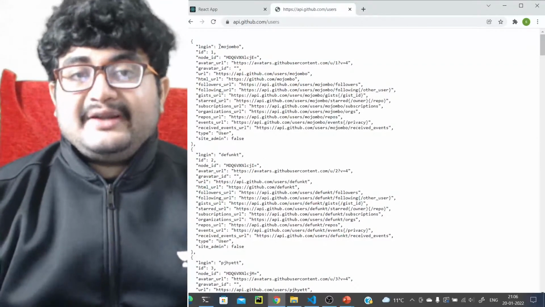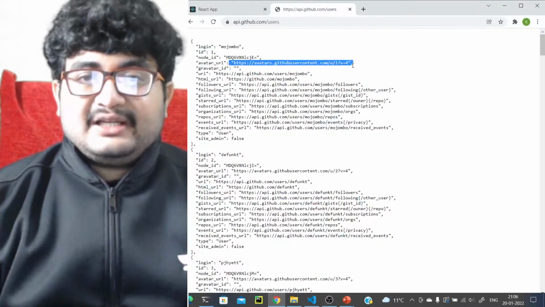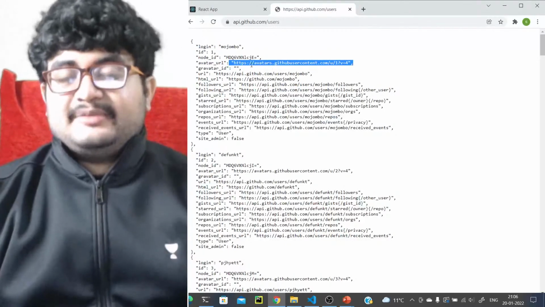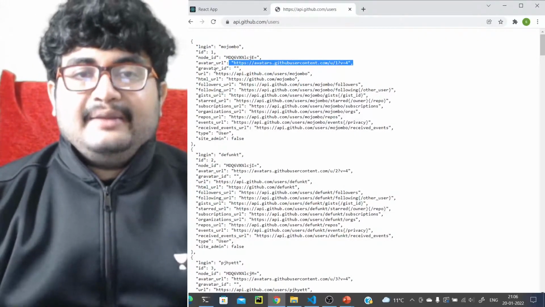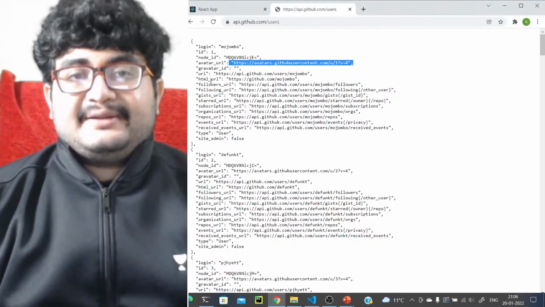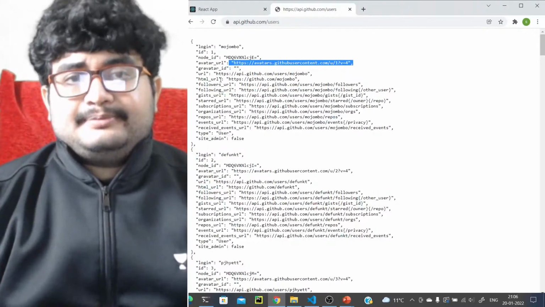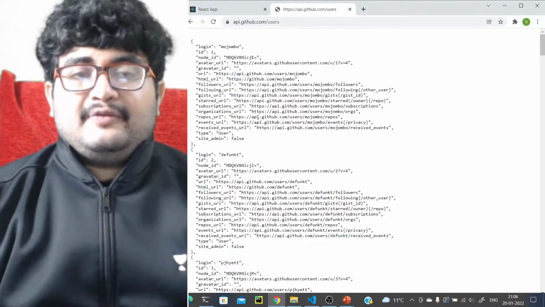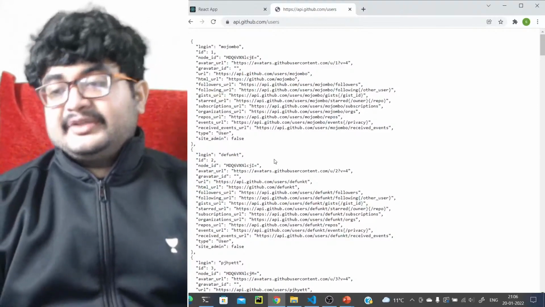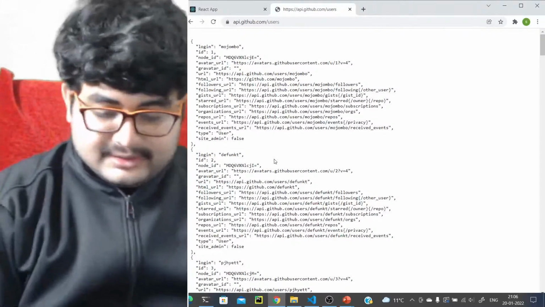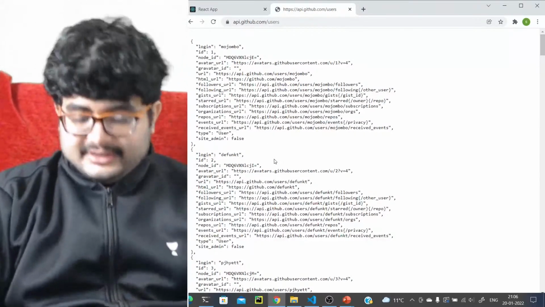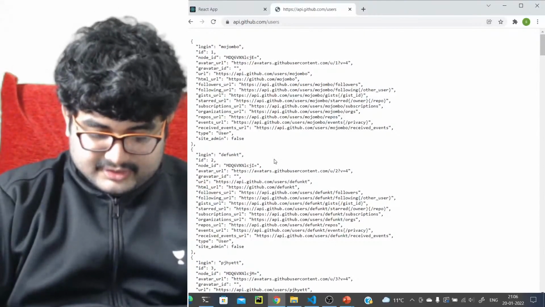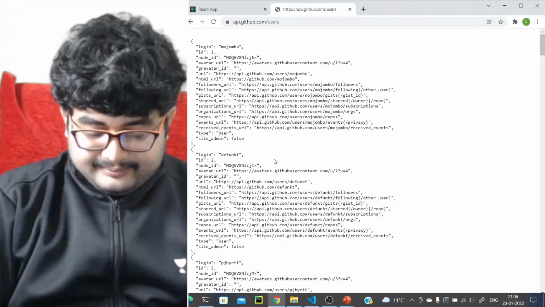For each user, you will write their login, and have their avatar, which is the picture that they have, and maybe some other things like the number of followers or number of following. You can also bring in that data, right? Let me know if you have any doubts on this. That's all I wanted to discuss for the day.